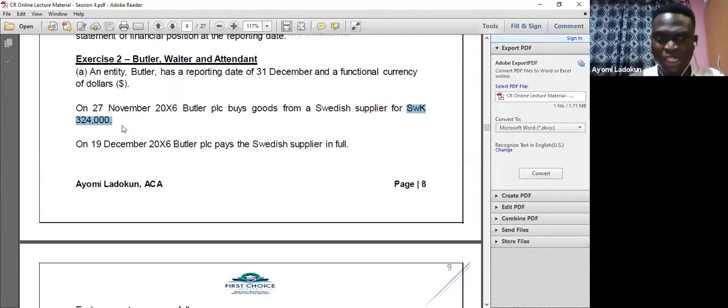So the question is this: on this date, 27 November, what is the exchange rate? The question will supply it. Then I need to find out whether my dollar is stronger than the Swedish currency, to determine whether I'm going to divide or multiply to get my exchange rate. But I will continue with my question.